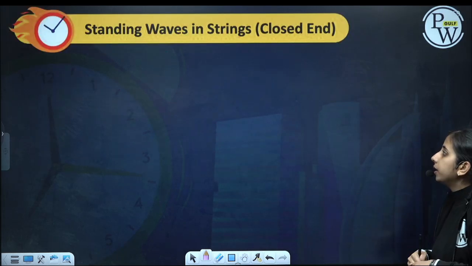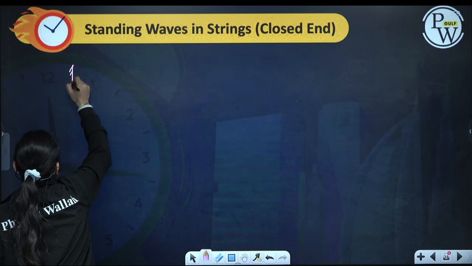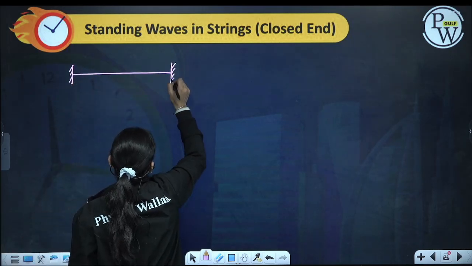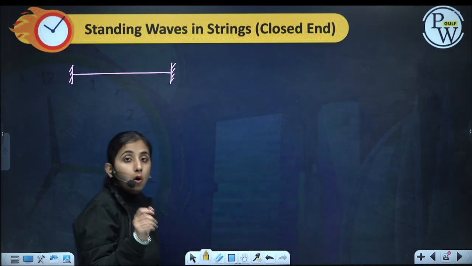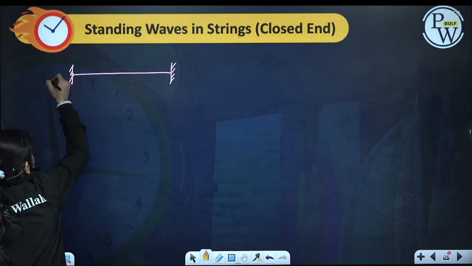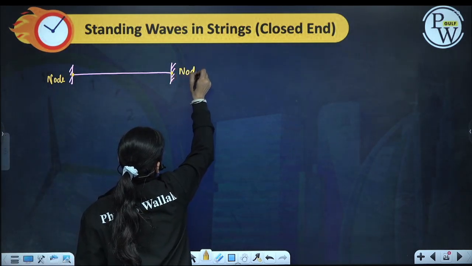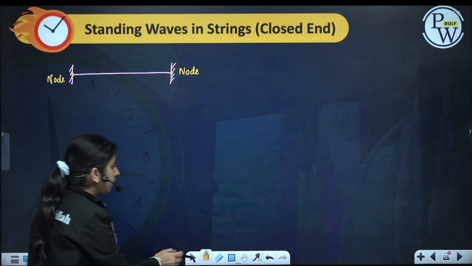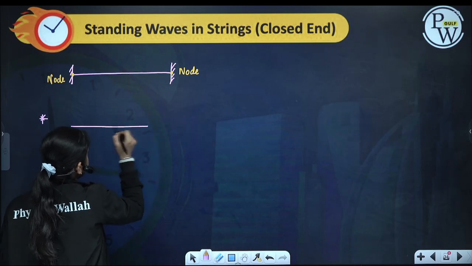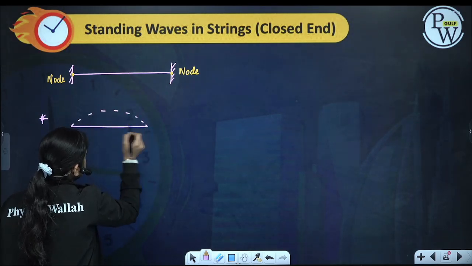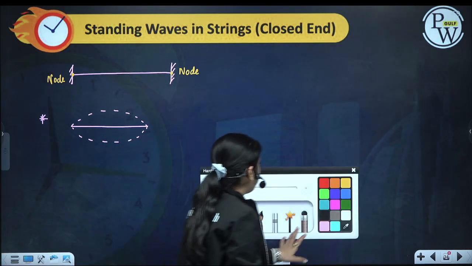Now let us see standing waves in a string which is closed ended. So we have a string which is rigidly fixed between both the ends, so closed ends. The particle cannot have displacement there, so a node will be formed at this point, and similarly a node will be formed at this point. So what is the first wave we can have? The first fundamental frequency we can generate in this string will be this. Yes, this is the first stationary wave we can produce.